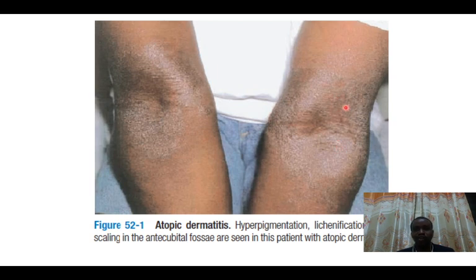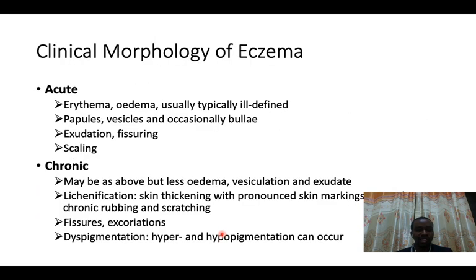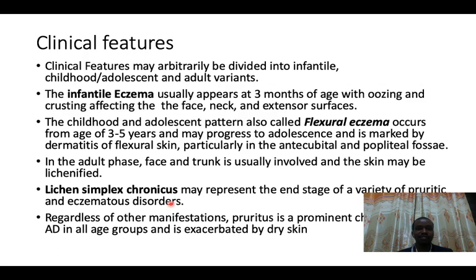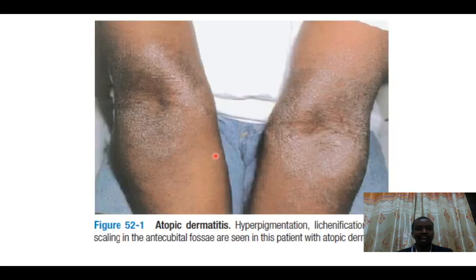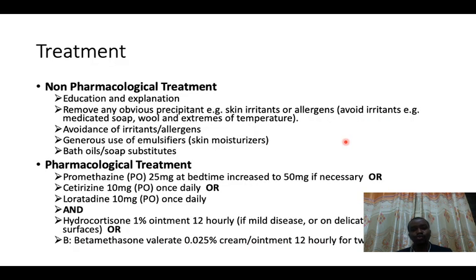If this patient comes to you and you try to touch this area, you find this area has been thickened, it's rough, it's having scales. So any hyperpigmentation, any scaling, if you remember, is the hallmark of chronic eczema. So this is a chronic atopic dermatitis, because it's dry, it's not wet.